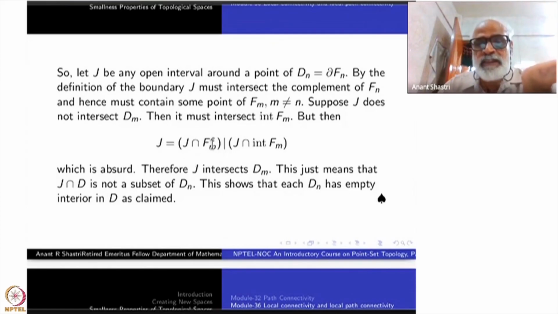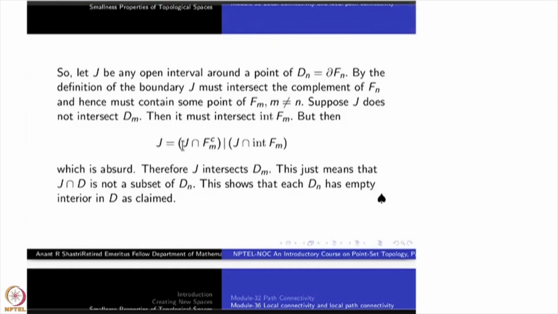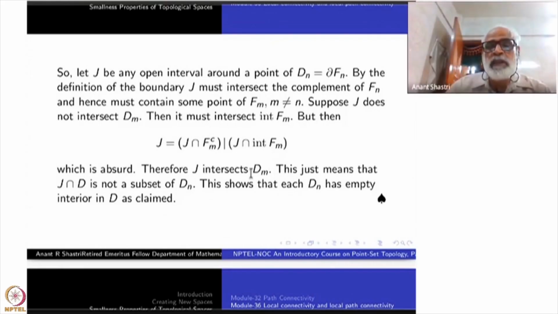If you take J intersection this and J intersection that, that will be the whole of J intersection AB. I have not written AB here because I am taking the interval J itself inside the interval AB. So this will give you a separation of J, and that's a contradiction. Therefore, J must intersect Dm, the boundary of Fm.